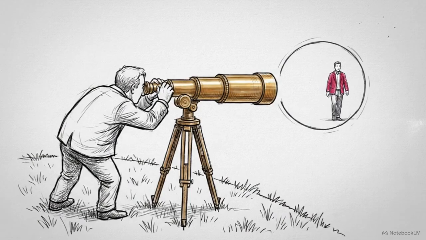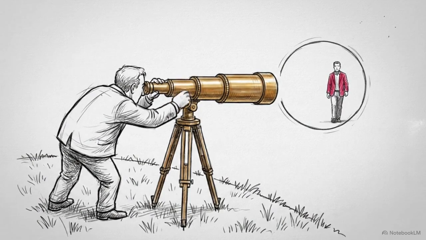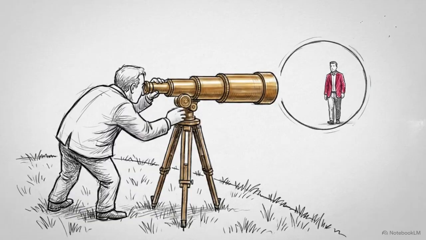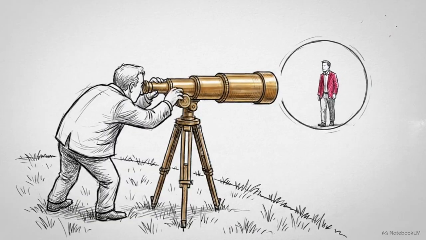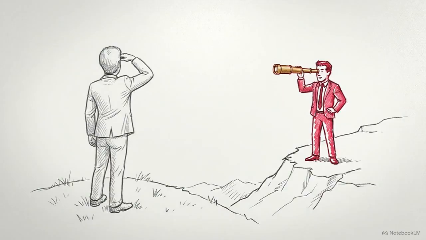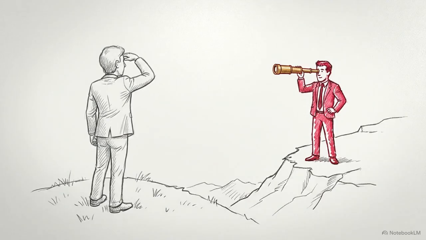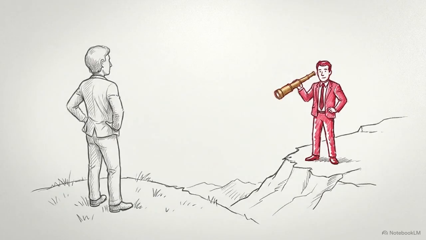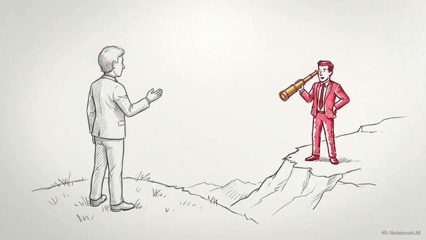Take a simple sentence. I saw the man with the telescope. On the surface, this seems straightforward. You are using a telescope to observe someone. But those 7 words can describe a completely different situation. You could be looking at the man, and he is the one carrying the telescope.